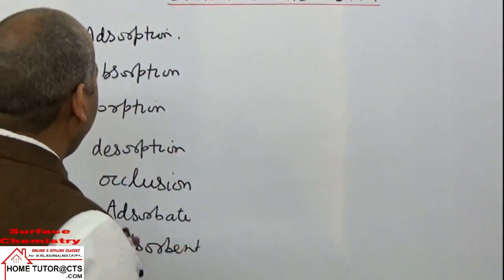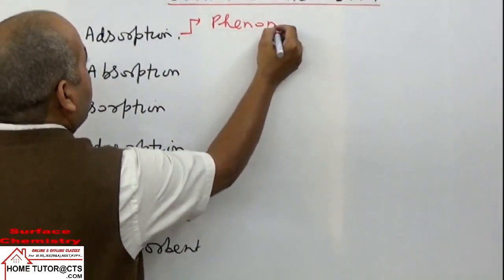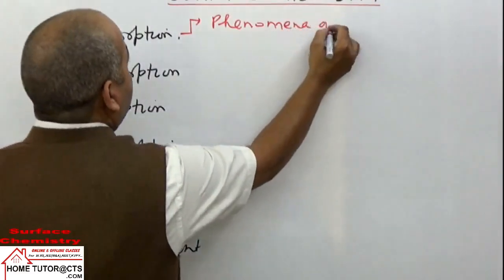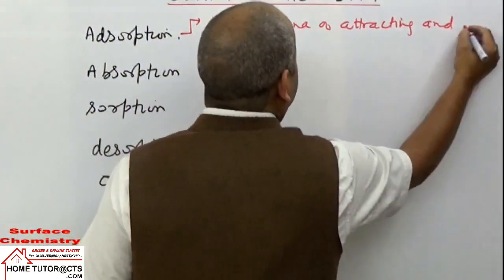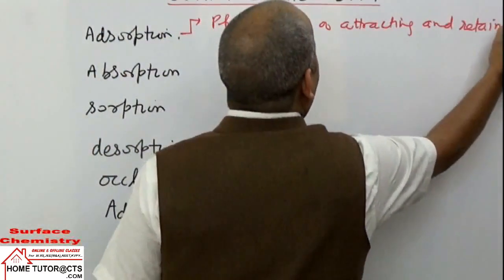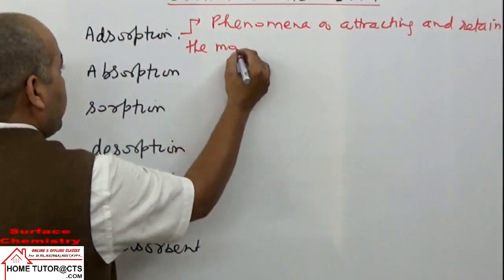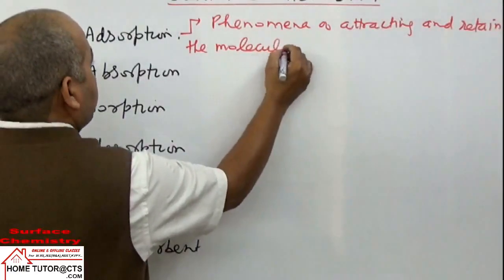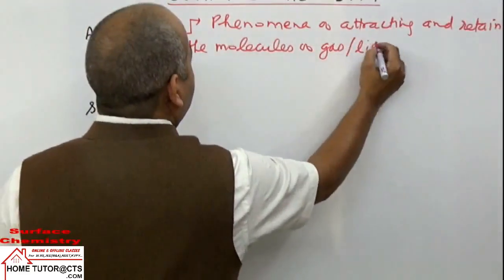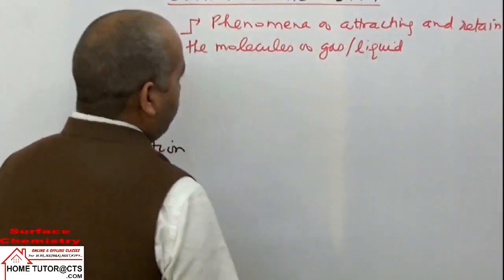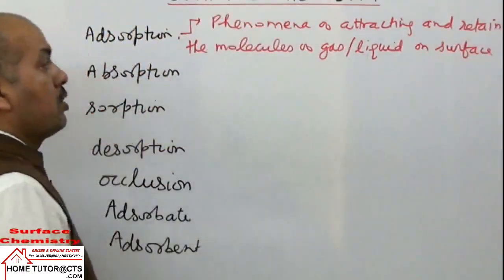So what is adsorption? Adsorption is the phenomenon of attracting and retaining the molecules or particles of a gas or liquid on the surface of solids or liquids.